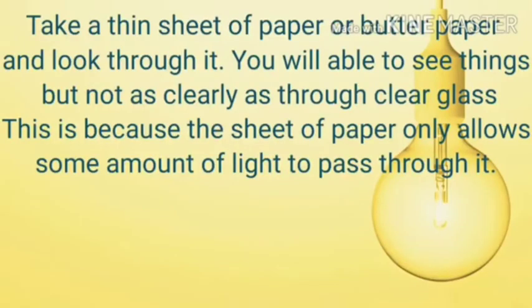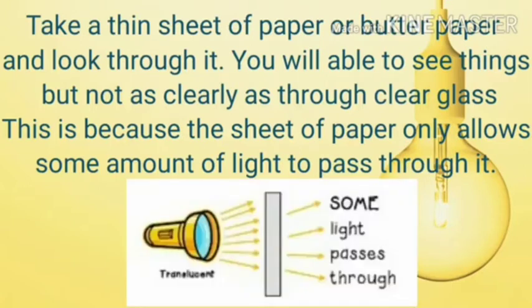Now take a thin sheet of paper or butter paper and look through it. You will see things but not as clearly as through clear glass. This is because a sheet of paper allows only some amount of light to pass through it.